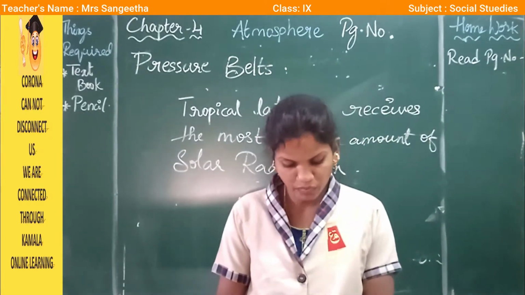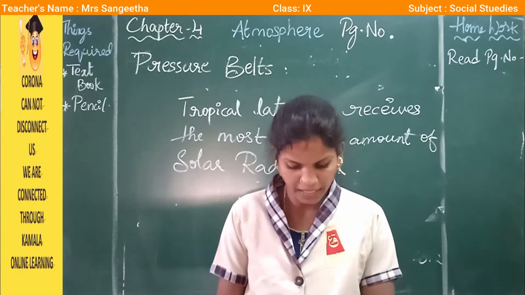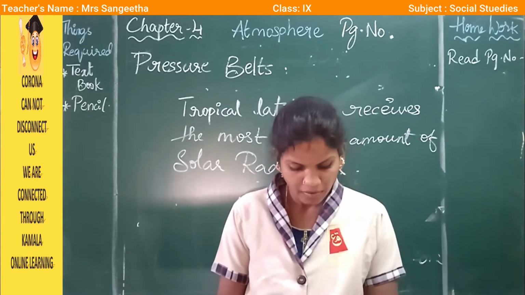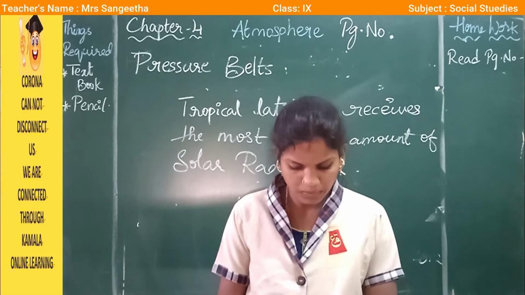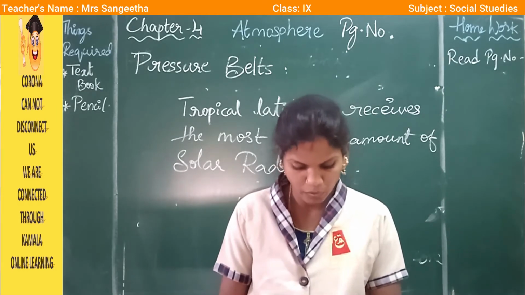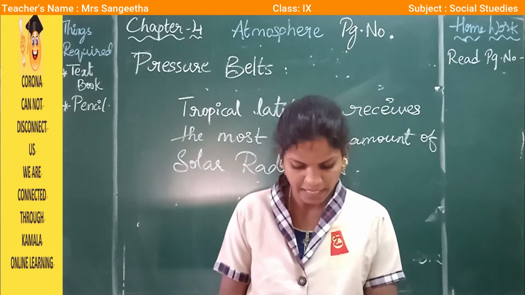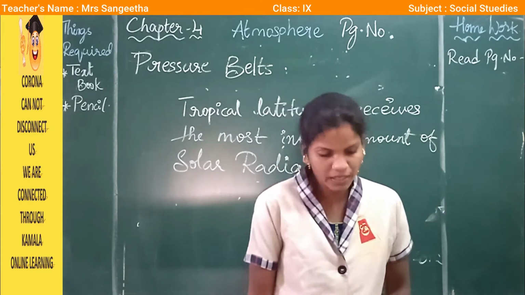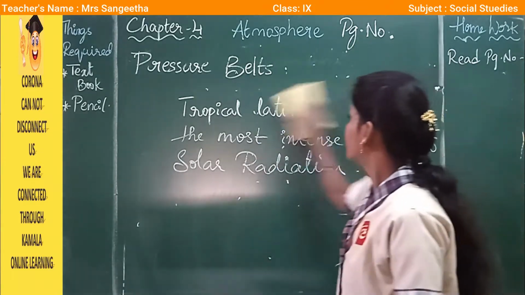Just as water moves from a higher place to a lower place and heat moves from warmer objects to cooler objects, air moves from areas of higher pressure to areas of lower pressure. When air moves like that, we call it wind.